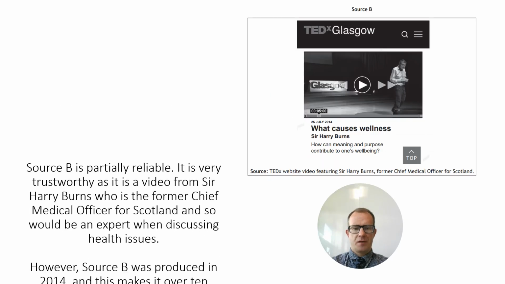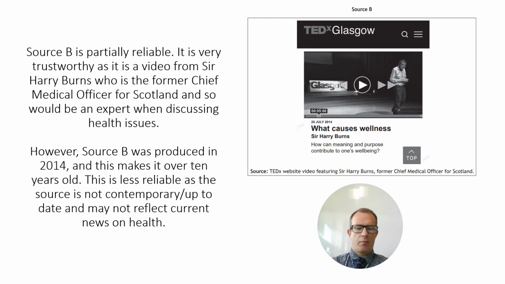Here is source B. Source B has 1 positive and 1 negative reliability point. So source B is partially reliable. It tells you that it's a talk given by Sir Harry Burns, who was former Chief Medical Officer of Scotland. So he's an expert about health matters in Scotland. That makes it reliable. In contrast to that, source B was produced in 2014, over 10 years ago. Explain why that makes it less reliable. It's not up to date, it's not contemporary, and doesn't reflect current views on health. So this would gain 2 marks.